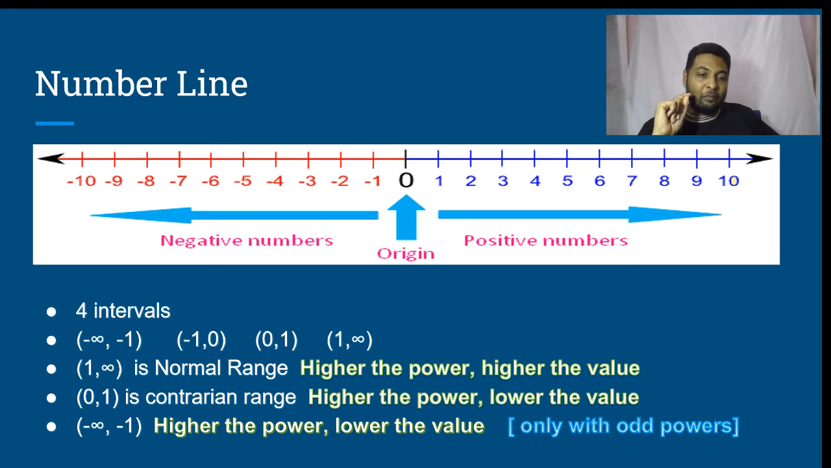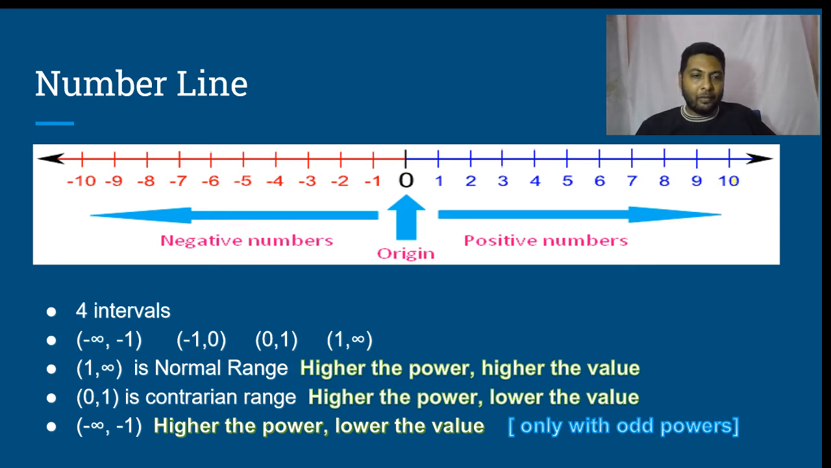So the interval minus infinity to minus 1, higher the power, lower the value. For example, consider minus 2, consider minus 2 the whole cube, which is minus 8. Which is greater? Minus 2 is greater. Minus 2 is greater than minus 8 because minus 2 is to the right of minus 8. So a value to the right on the number line is said to be greater than the value to the left.